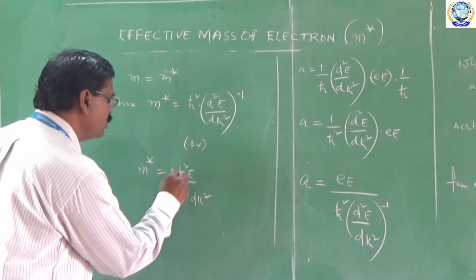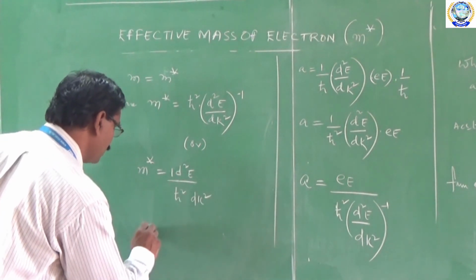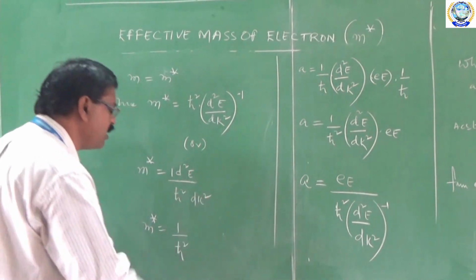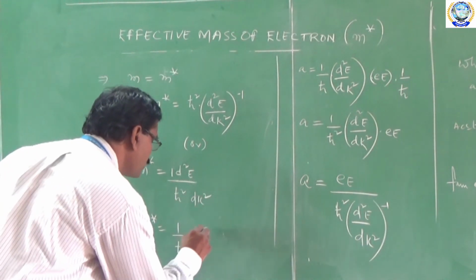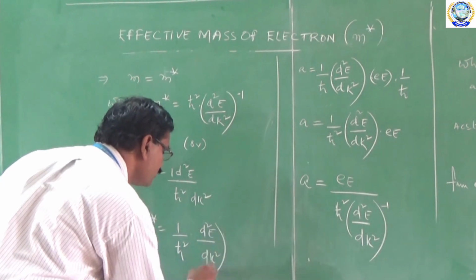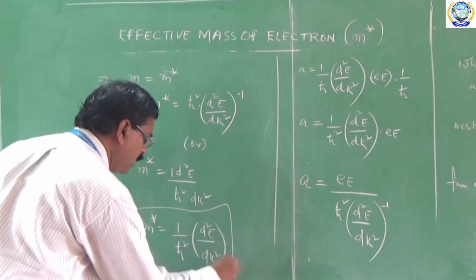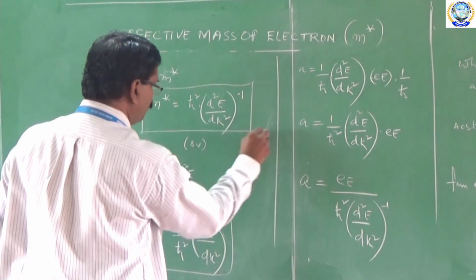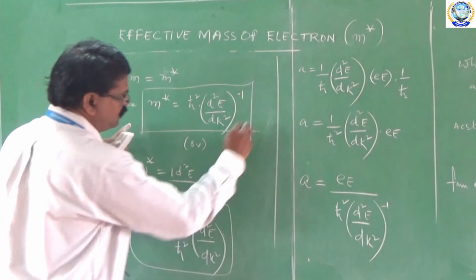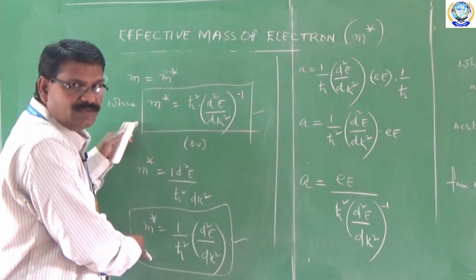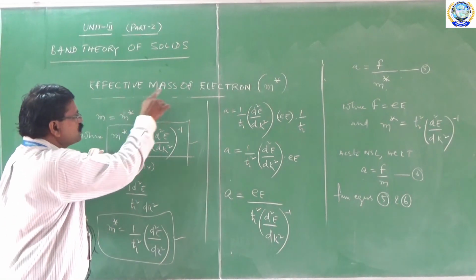So we can write within brackets, m star is equal to 1 by h cross square. After rearranging, we can write like this, 1 by h cross square into d square E by dk square. So we can write either like this or like this. They both are exclusive representations of mathematical forms for the effective mass of an electron.